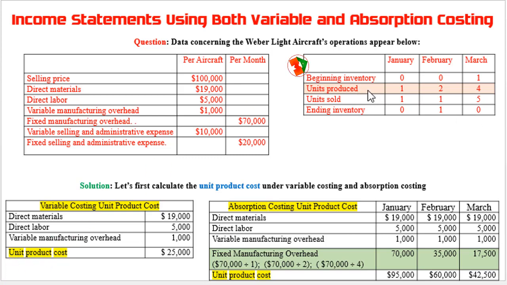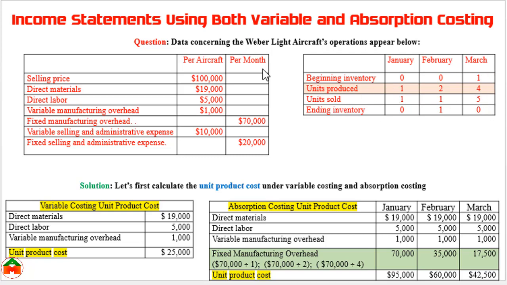We can see in January there is no beginning inventory, there is a production of 1 and they have sold all the units. But in February they have produced 2 units but they have sold 1 unit. That's why there is an ending inventory, and this ending inventory will be the beginning inventory for the next month. Here this ending inventory of 1 is the beginning inventory for March, and they have produced 4 units in March, so 4 plus 1 is 5, and they have sold 5 units in March.